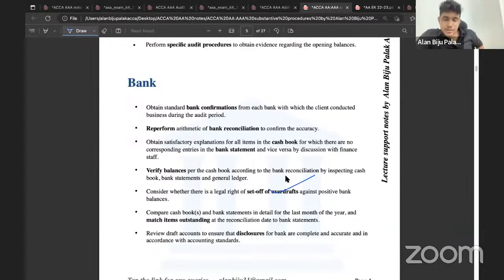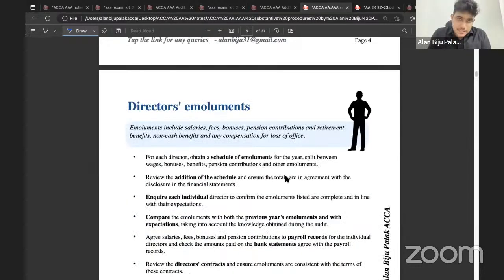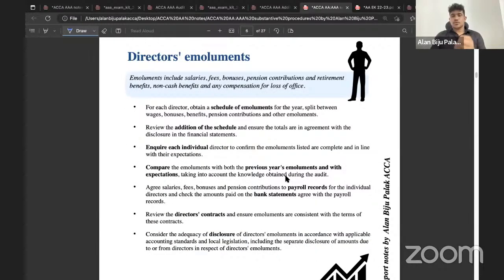Yes, sir. Okay. The next one, directors' emoluments. Okay. So while writing and studying the substantive procedures in relation to directors' emoluments, we have already studied that directors' emoluments are the payments which we make to the directors of a company. So you need to consider what are the things that will normally be included as part of directors' emoluments. The directors' emoluments will consist of salary. What else? Fees, bonus, pension contribution, retirement benefit, non-cash benefit, and compensation for the loss of office. So these are the things that will be included as part of the directors' emoluments.